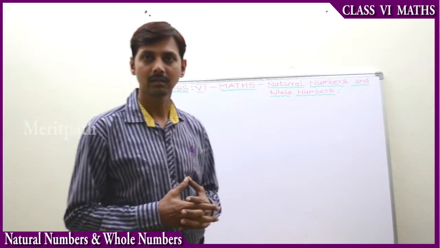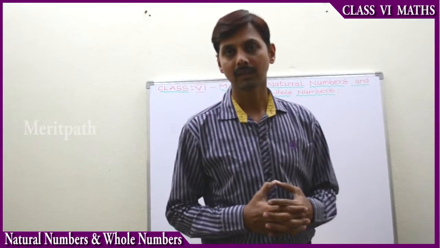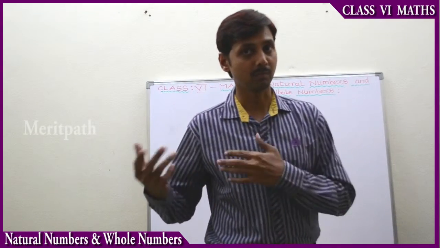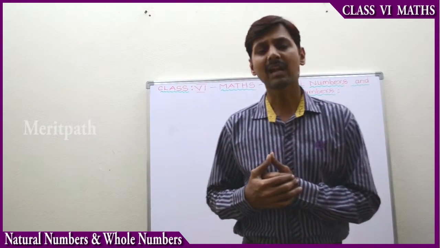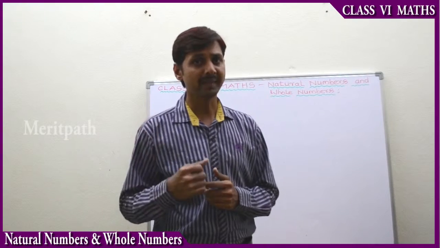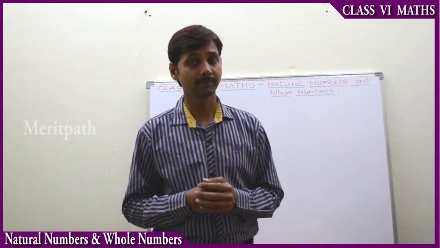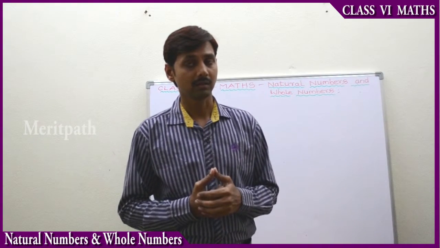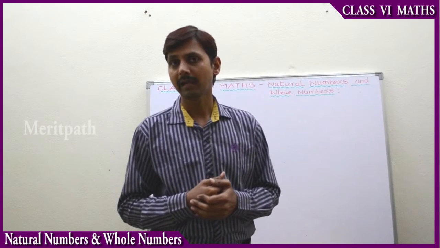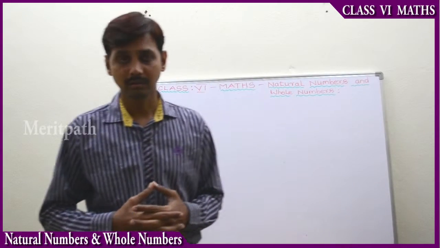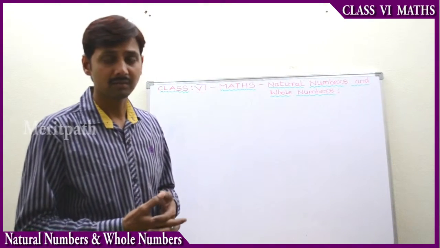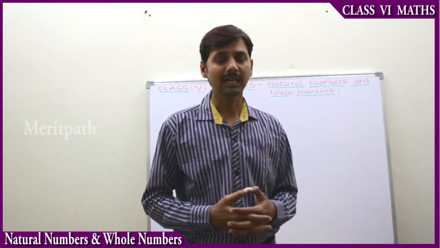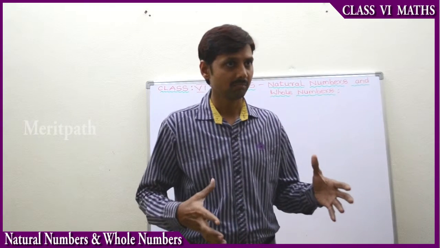Children start counting the objects they have, like the number of pencils or apples or books. They'll start counting like 1 pencil, 2 pencils, 3 pencils, or 1 apple, 2 apples, 3 apples, and so on. They'll be counting in this manner, and there are so many ways they'll count in daily life. Children are very interested that they have started counting.